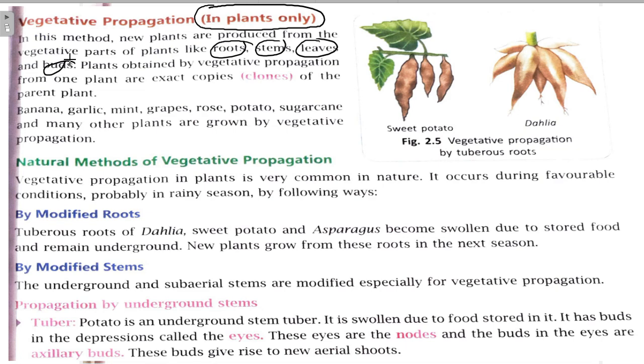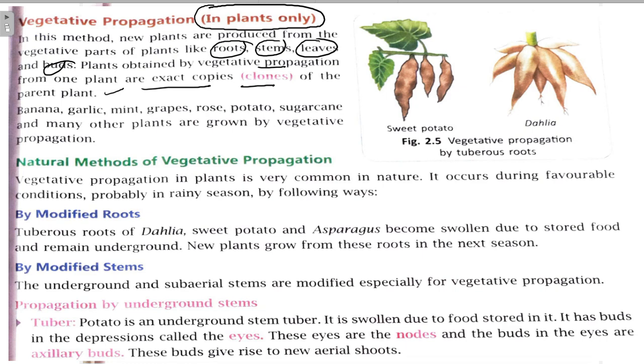So new plants are formed from the vegetative parts. Vegetative parts are roots, stems, leaves and buds, right? Here the plants obtained by vegetative propagation from one plant are exact copies, that means clones of each other and of the parent plant.